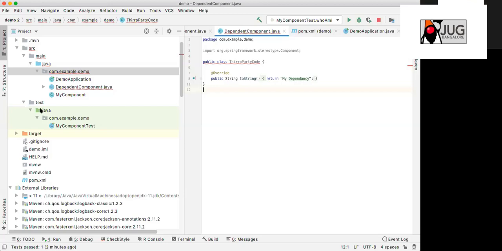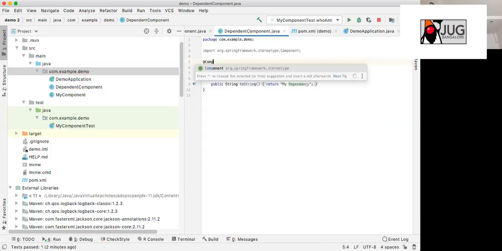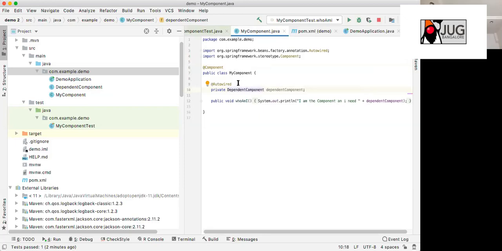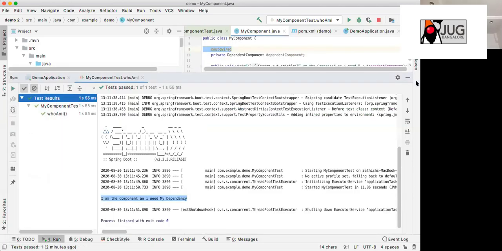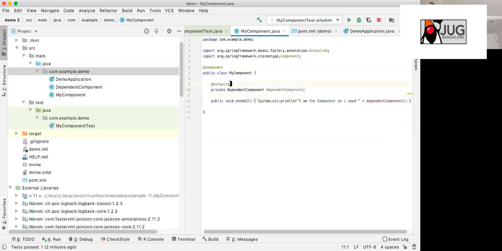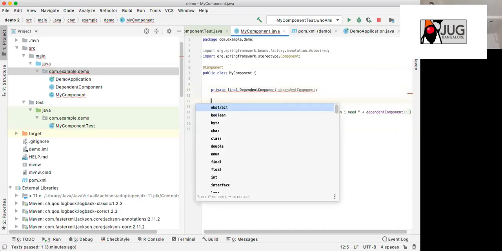Do we need to mention annotations on the class too or not? It depends. In case you have that class, then annotating it is the more straightforward way. If you have that source code, you can easily annotate it, and then it will be loaded automatically. In fact, it gives you some other syntax also. For example, now you did @Autowired here. Consider I do not do @Autowired, so Spring has no clue. Then I say, in fact, some people prefer this convention over the other. Now, if you say final, it will complain.